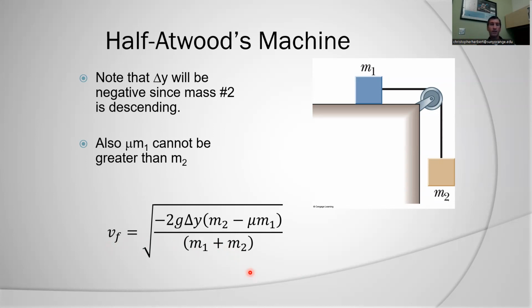And then I used Vf squared equals V initial squared plus 2 times the acceleration of the system times the distance moved. So this saves me that step, because going back to what we did with Newton's laws, we had to find the acceleration first and then use the kinematic equations of motion to find the velocity last. Here, the velocity just falls out of the whole thing through conservation of energy.